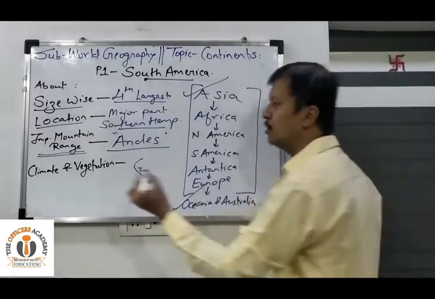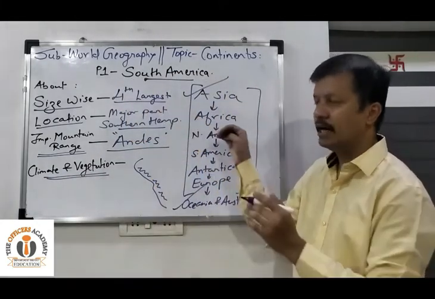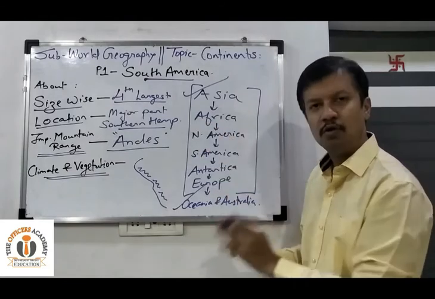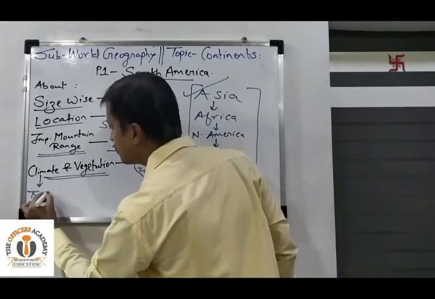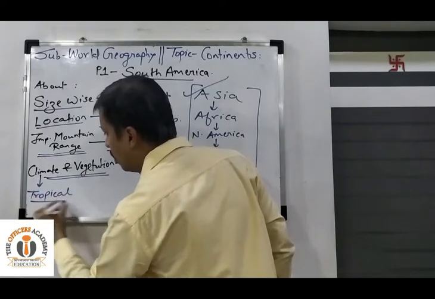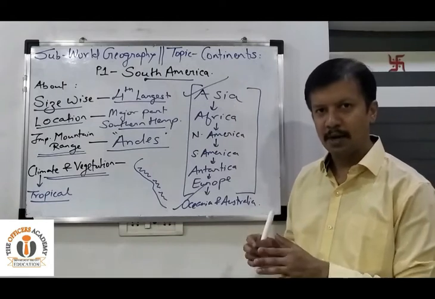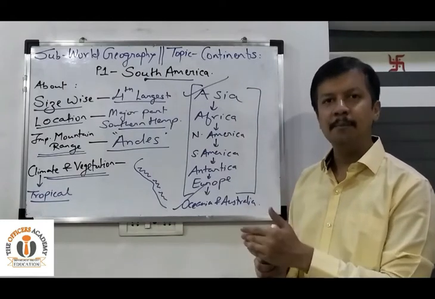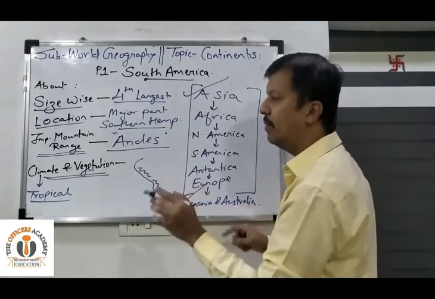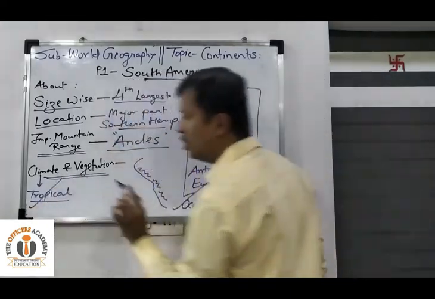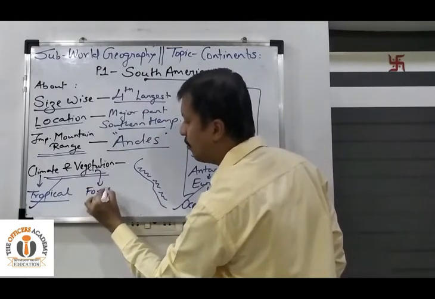Okay, next coming to the climate and vegetation. Now major part of the continent, it covers the equator and the region to the south of it. So major climate of the continent is tropical. Okay, so if you can remember the different types of climate, equatorial climate, tropical climate, subtropical, temperate climate, polar climate, desert climate. So South American continent में predominant climate कौन सा है? Tropical.